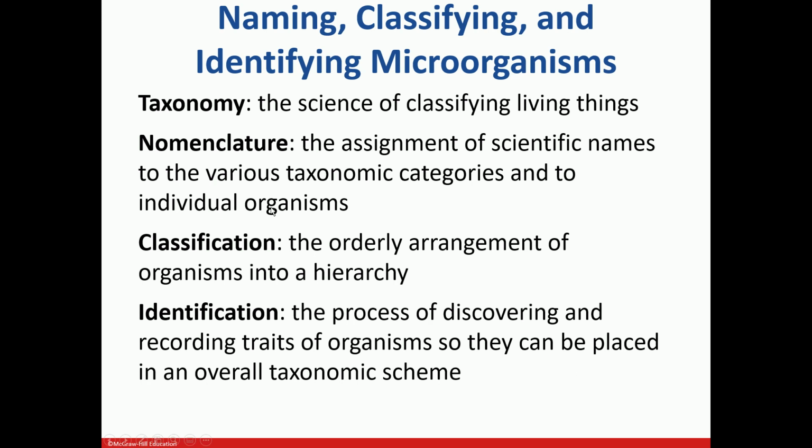Nomenclature is the assignment of a scientific name for various taxonomical categories and to the individual organism. So it's a way of giving names to the individual organism. We are going to talk about that. Classification, as I just explained, is a way of organizing organisms, the orderly arrangement of organisms into a hierarchy. Identification is the process of discovering and recording traits of living organisms, so that they can be placed in the overall taxonomical scheme.